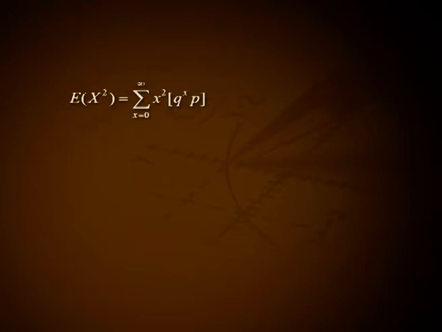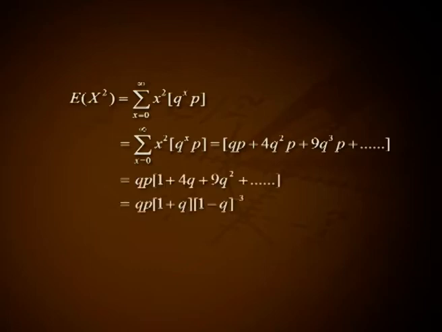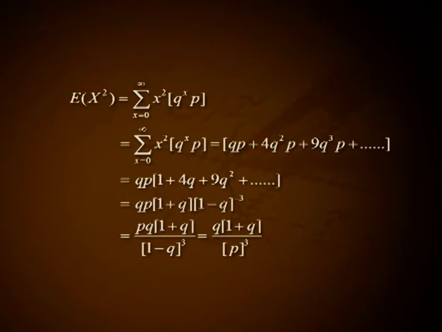Expectation of x square equal to summation x from 0 to infinity x square into Q raised to x into P, that is equal to QP plus 4Q square P plus 9Q cube P plus etc. That is QP into 1 plus 4Q plus 9Q square plus etc. That is QP into 1 plus Q into (1 minus Q) raised to minus 3. That is PQ into (1 plus Q) divided by (1 minus Q) cube, that is Q into (1 plus Q) divided by P cube.